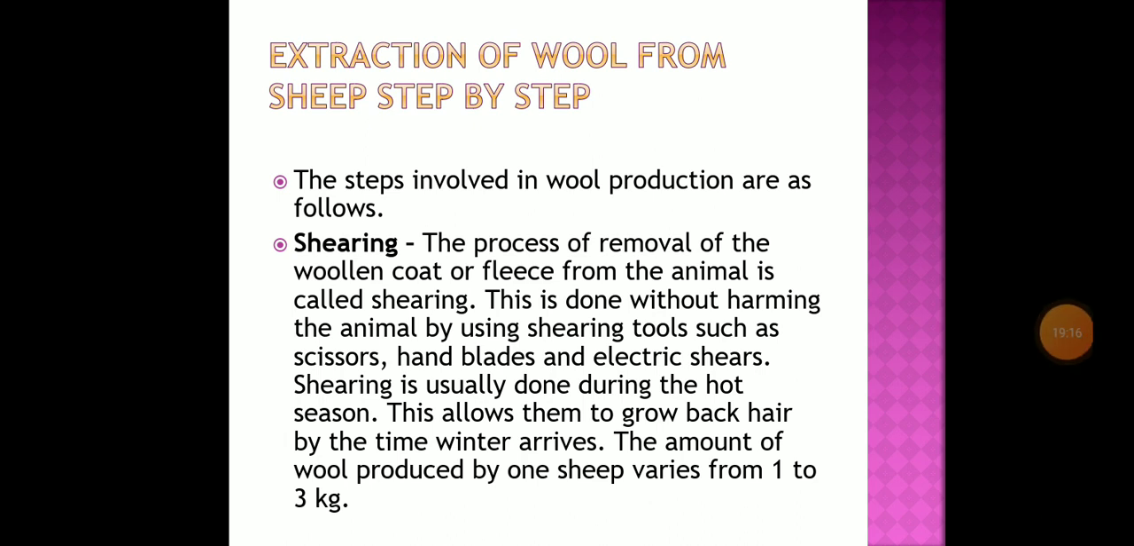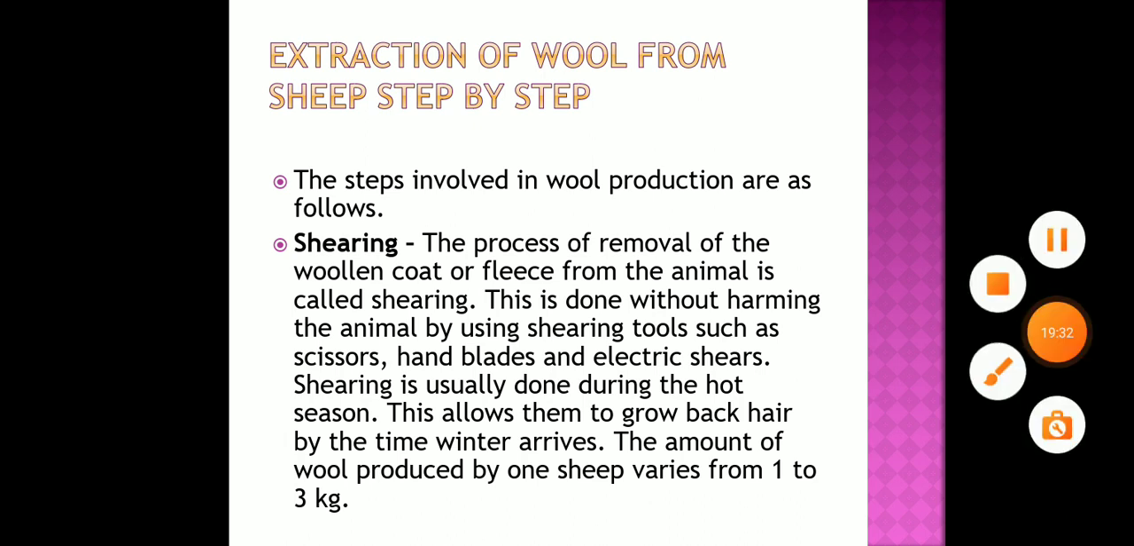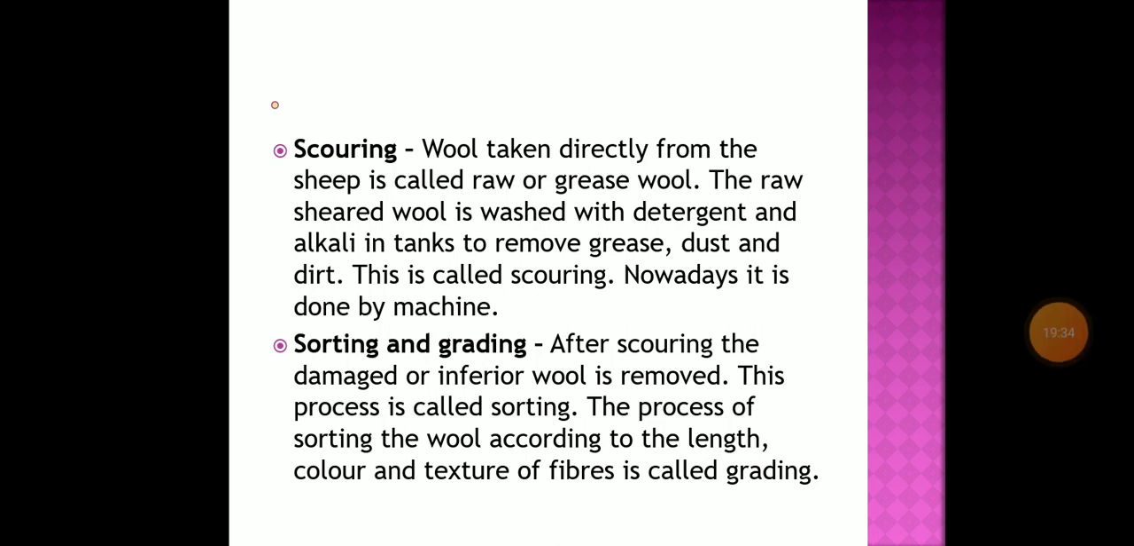Do you know why? Because the uppermost layer of the skin is dead, and also the hair of the sheep grows again just as your hair does. The next step is scouring. So students, the sheared skin with the hair is thoroughly washed in a tank to remove the grease, dust and dirt, and this is called scouring. Nowadays, scouring is done by machines.